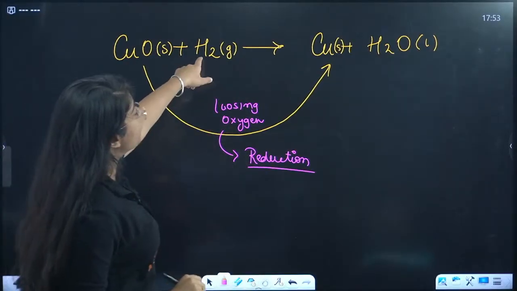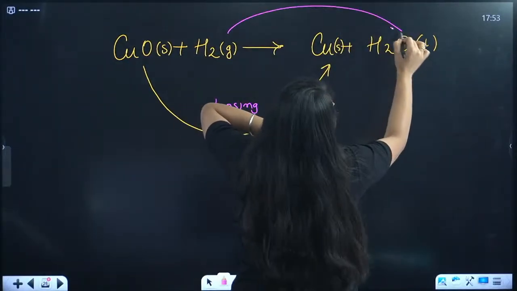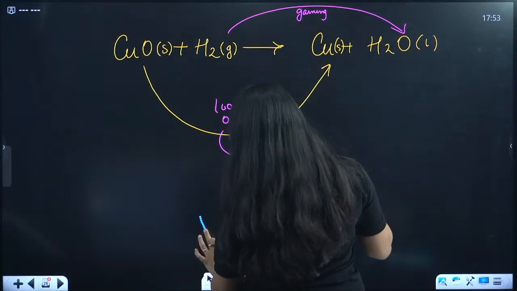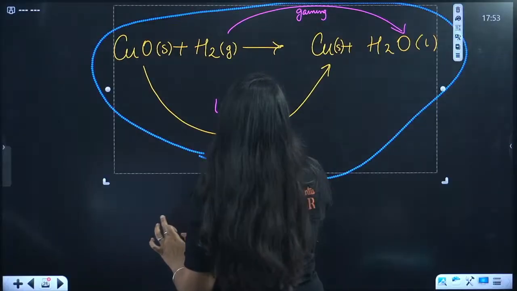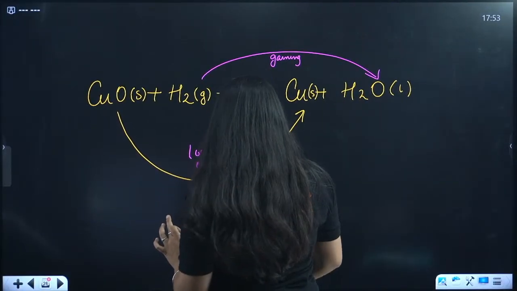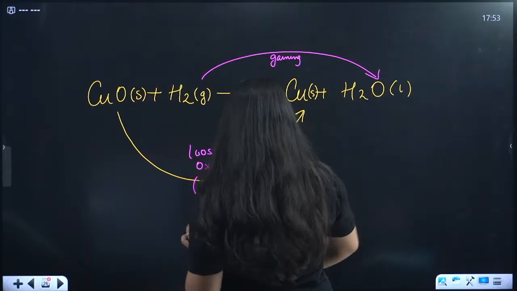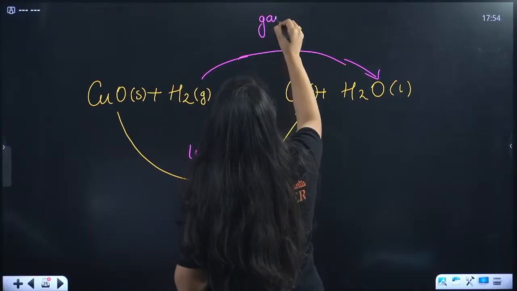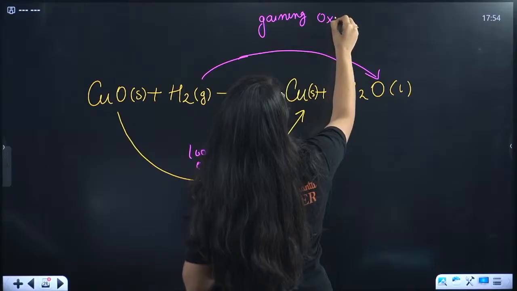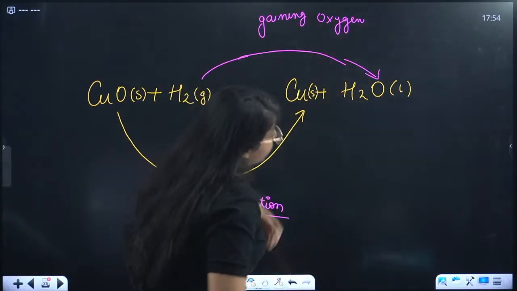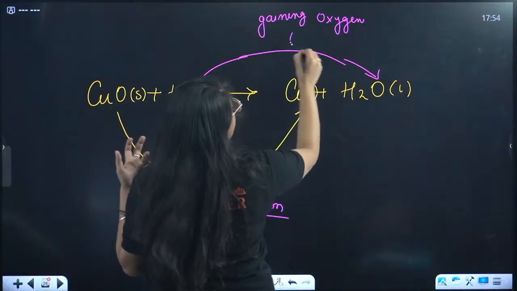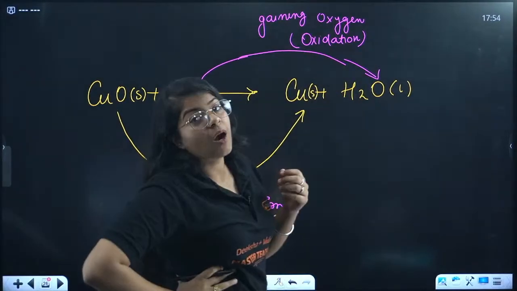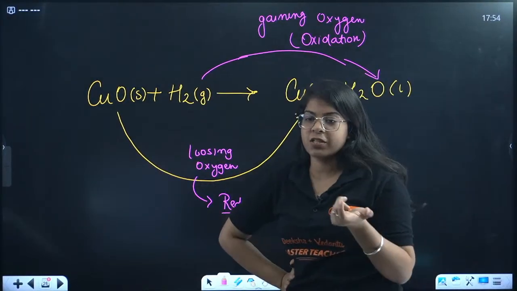And on the other hand, see, H2 is gaining oxygen. So H2 is gaining oxygen, correct? And when something gains oxygen, what happens? Oxidation happens. Losing oxygen is reduction. Gaining oxygen is oxidation.